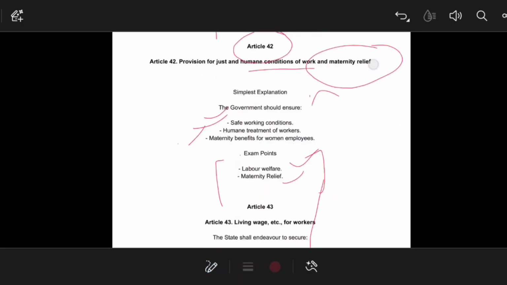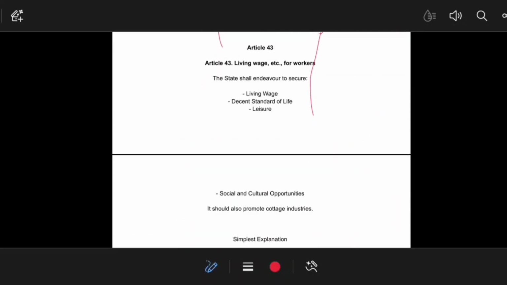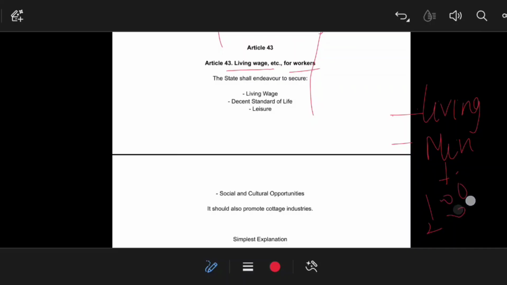Okay, now Article 43 talks about living wages for the workers. There are two concepts: one is living wages and the second is minimum wages. Minimum wages may be 100 rupees or 200 rupees, but if you go into the market to purchase groceries, that may not be sufficient. For living, if you require 300 rupees per day, that living wage should be provided.